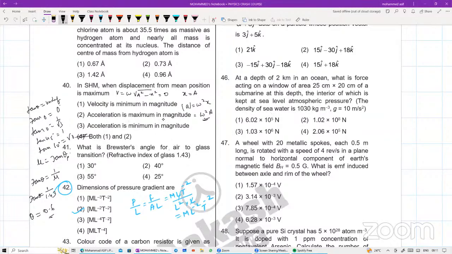What is the Brewster's angle for air to glass transition? Refractive index of the glass is given as 1.43. Tan theta is equal to, over, tan theta is equal to 1 by mu, what will come? Sorry, I wrote this wrong. It should be tan theta directly, the value of theta. That is, mu is equal to tan theta. What is the value of mu, son? It is 1.43, right? That is your tan theta.